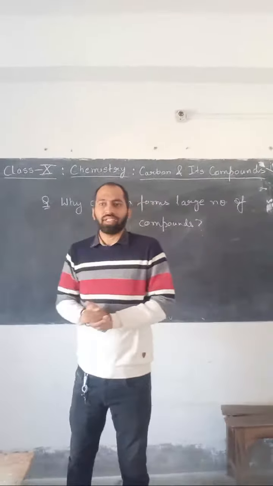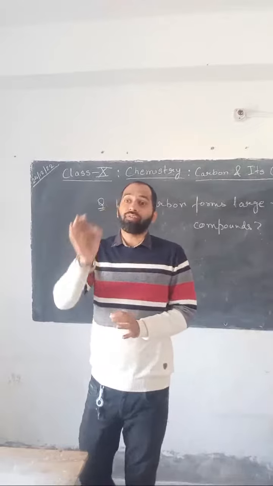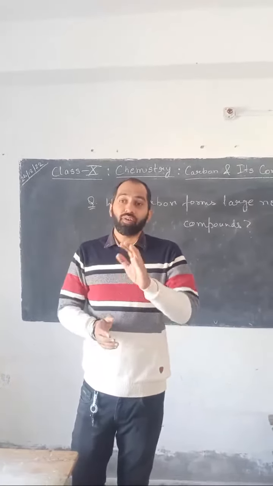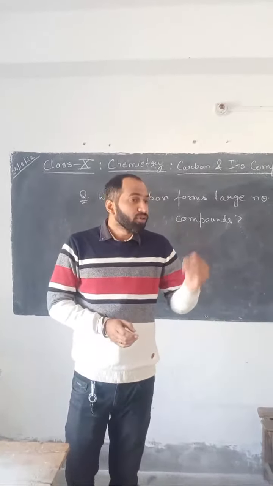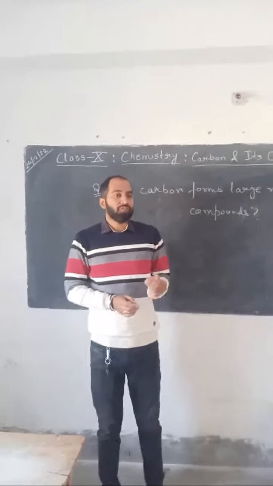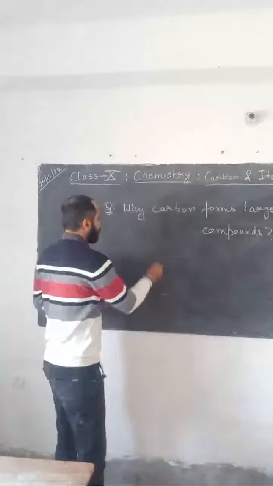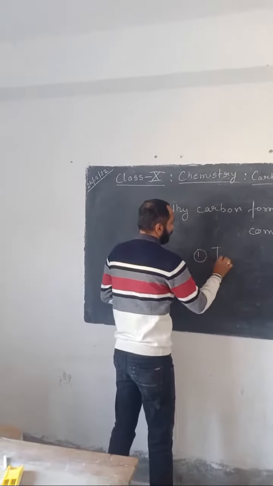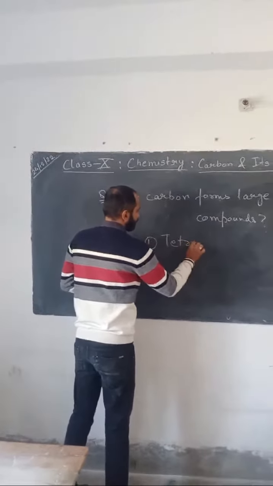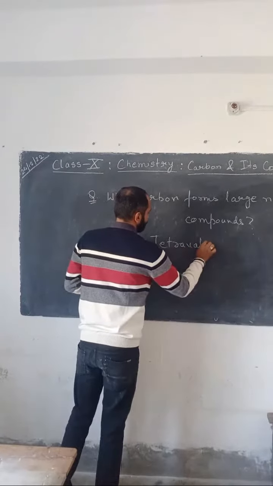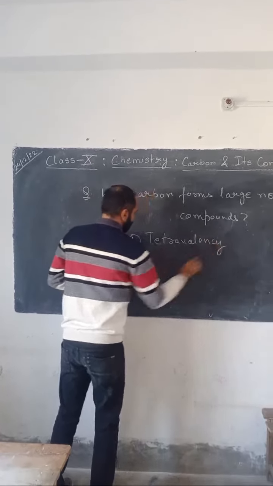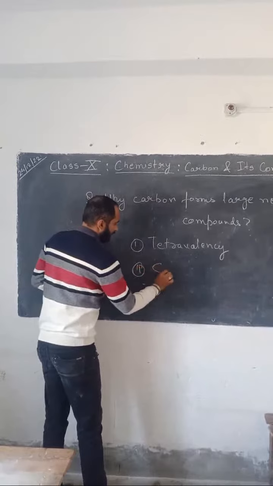The second question that comes to our mind is why carbon forms a large number of compounds and why the other elements do not. There are two reasons behind this concept. First is tetravalency and second is catenation.